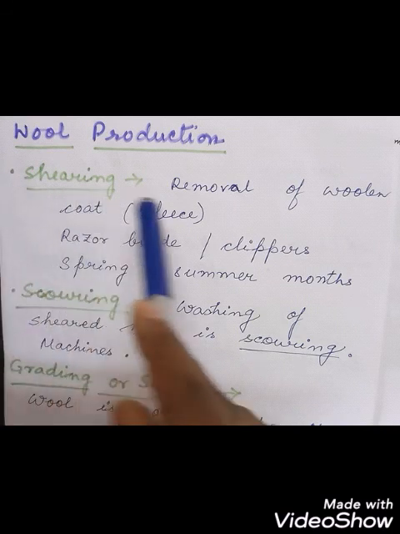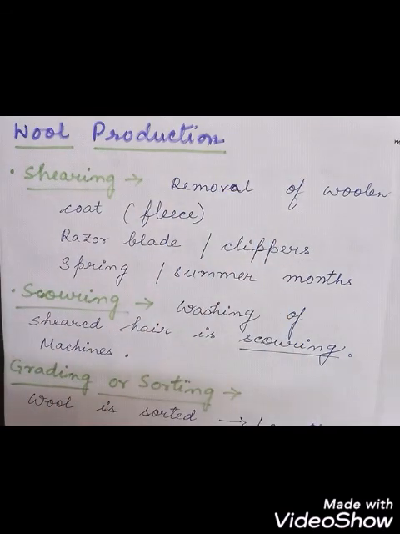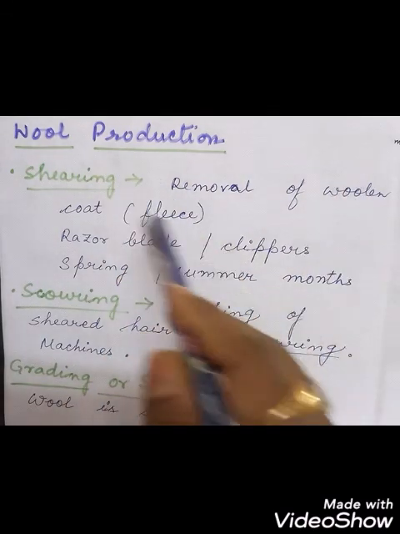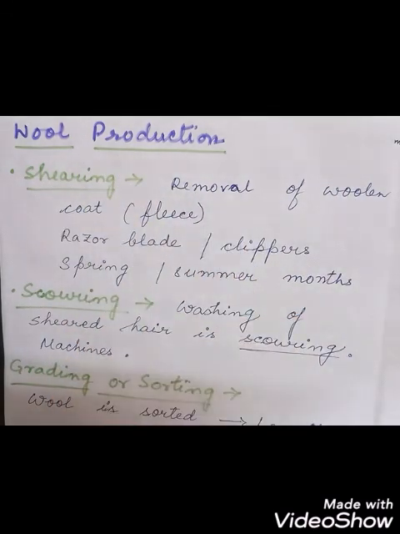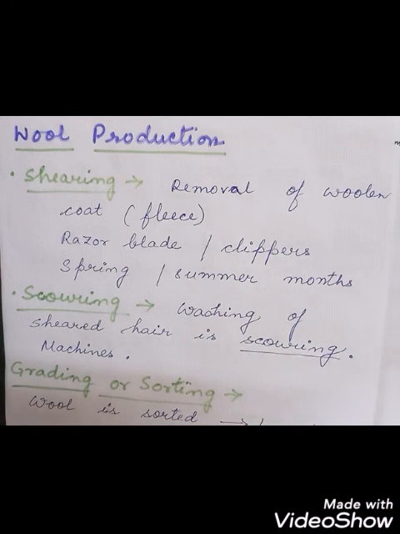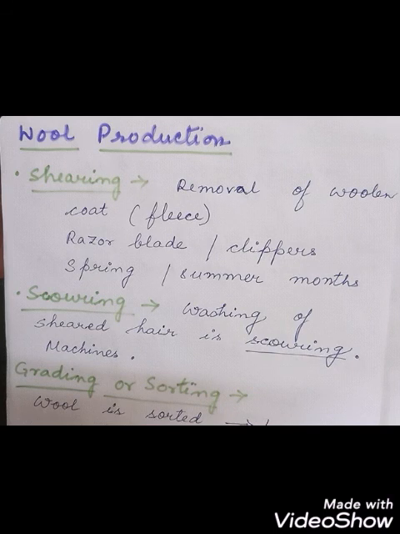The first process of wool production is shearing. Shearing is the removal of the woolen coat, also called the fleece. Whichever animal we select for wool, like sheep, we remove its outer covering, and that process is called shearing.